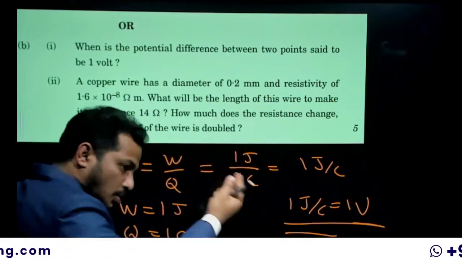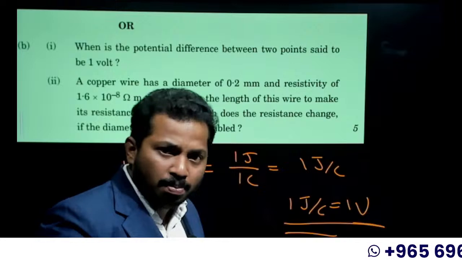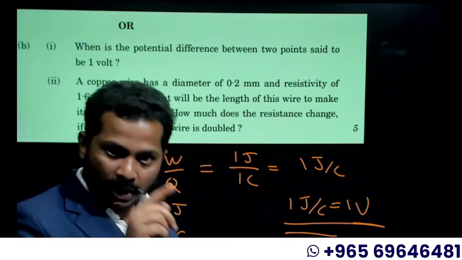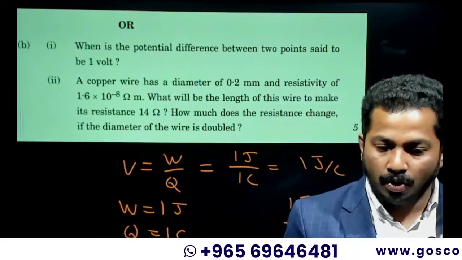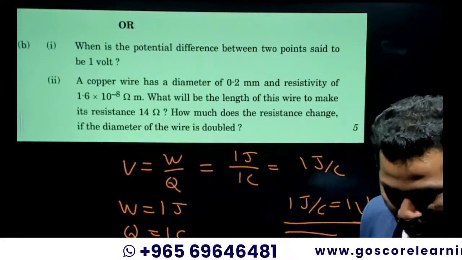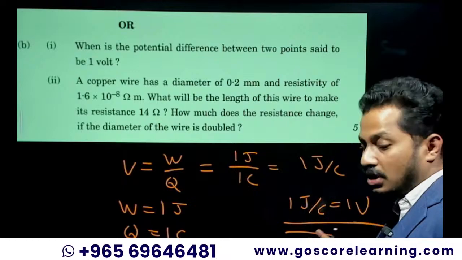So when 1 joule of work is done to bring a unit positive charge from one point to another, that is what is called 1 volt. So 1 volt is that potential difference existing between 2 points when 1 joule of work is done to move the charge from one point to another.